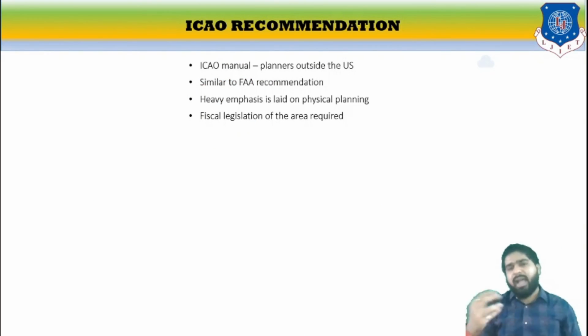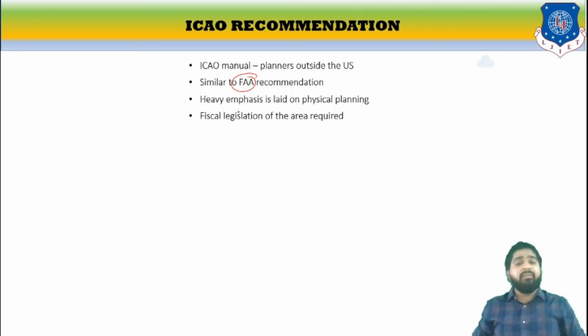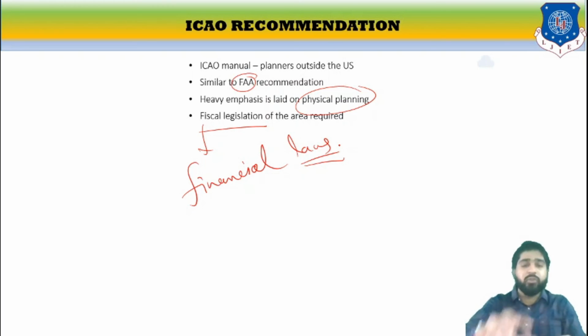Now there are certain ICAO recommendations, ICAO being the International Civil Aviation Organization. The recommendations are similar to FAA. It places heavy importance on physical planning and fiscal legislation. Fiscal means the financial law of the area required should be studied first.